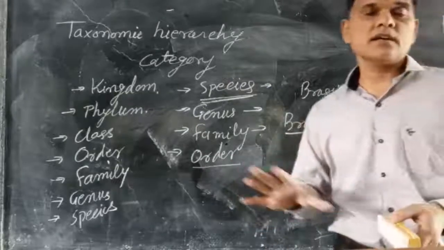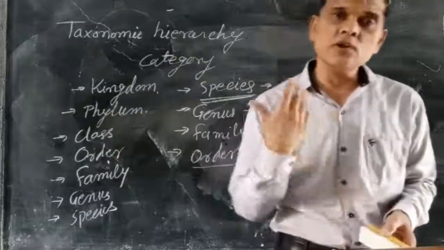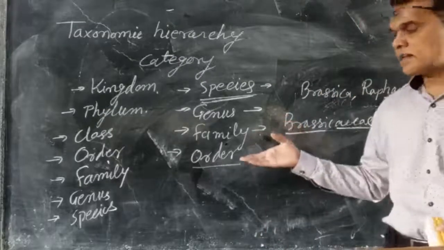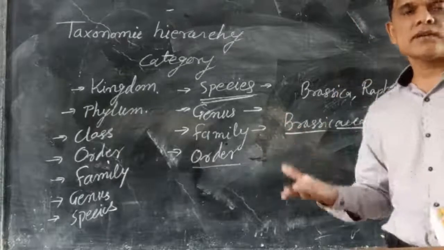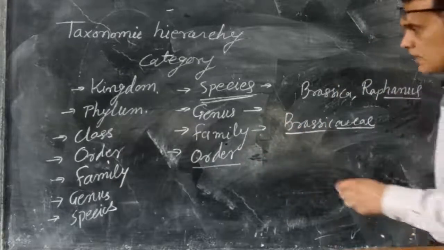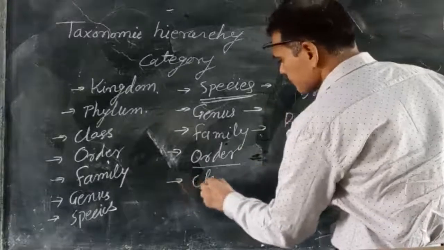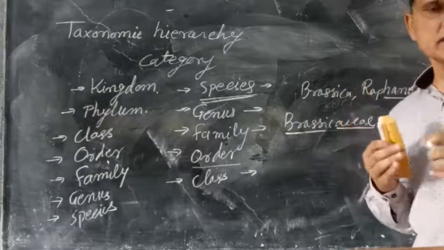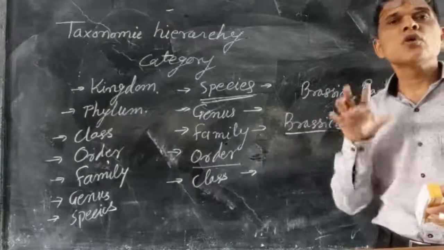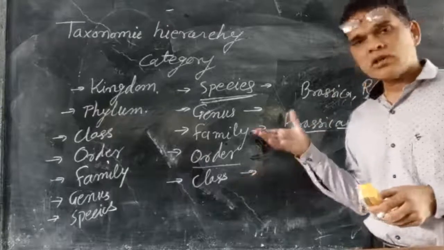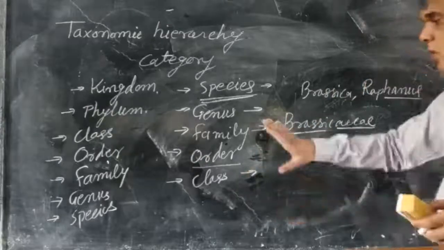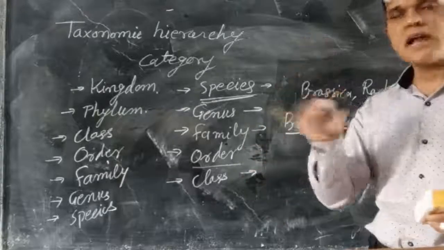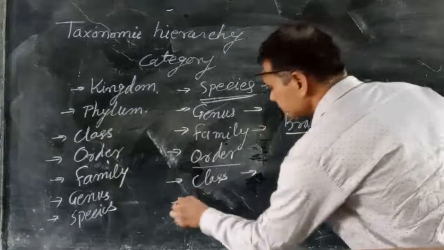The next is class. Different orders having common characters are put together in the next level of category, known as class.